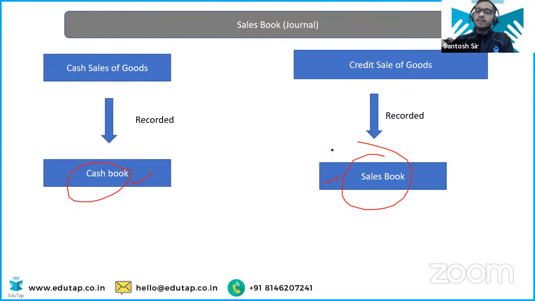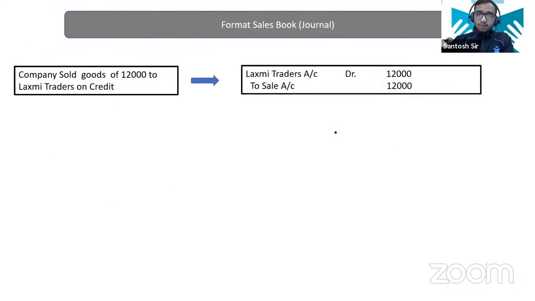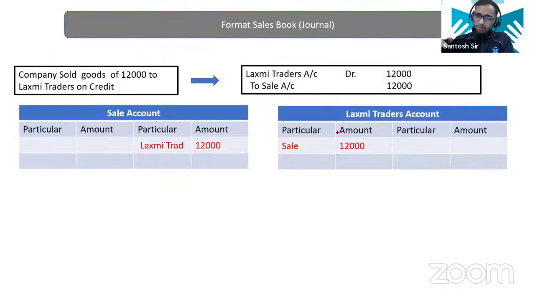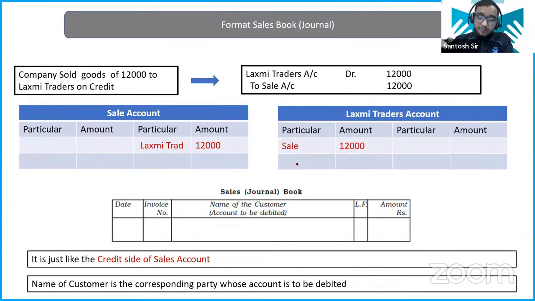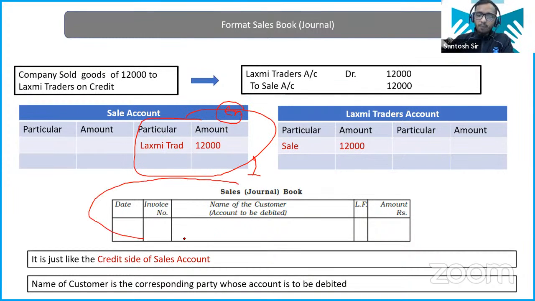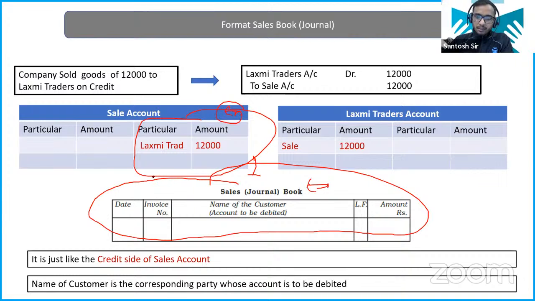Where were we? Yes. So when there is a credit sale, then we will have the sales book. Now, same as the purchase book, we have the format of the sales book, but the credit side of the sales account looks exactly like the sales book. Obviously, because sale is always credited, right? So this book looks like the credit side of the sales account.